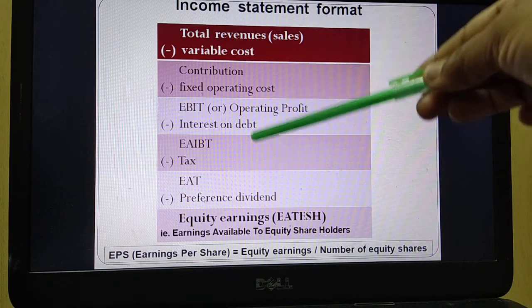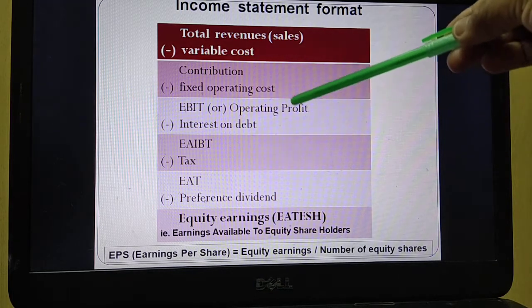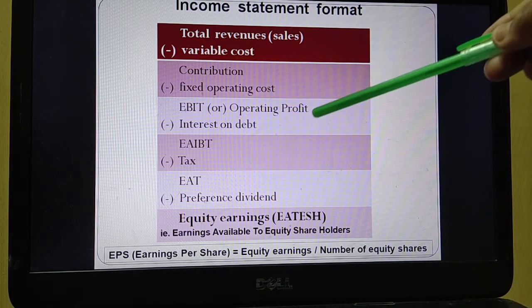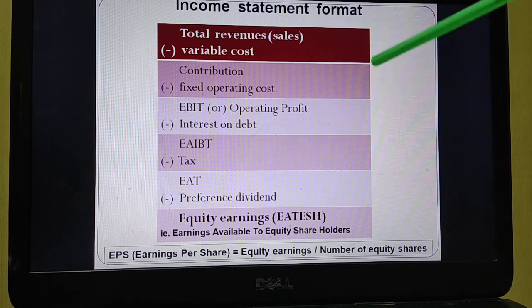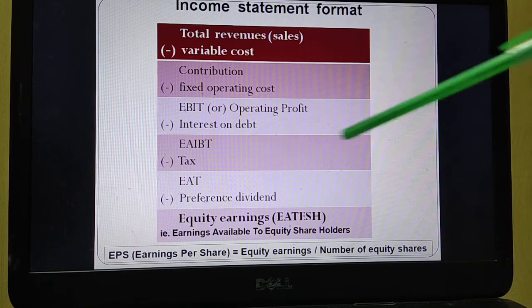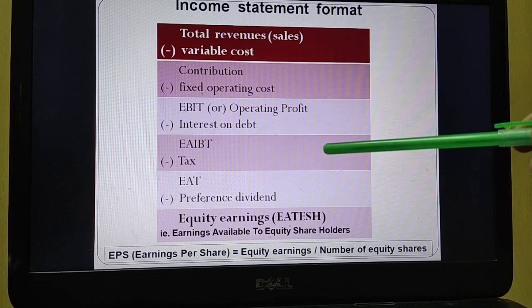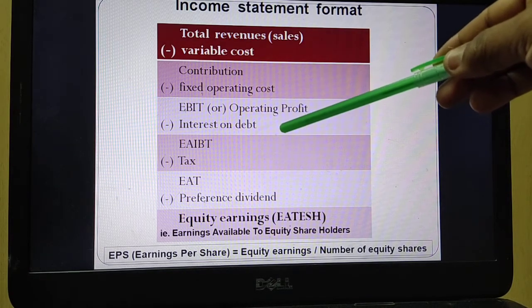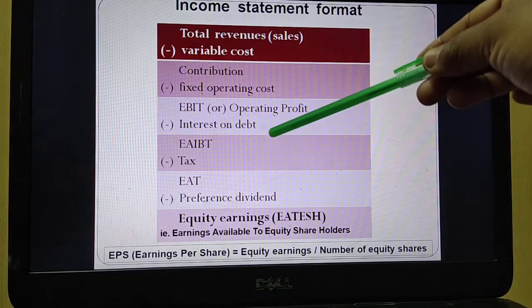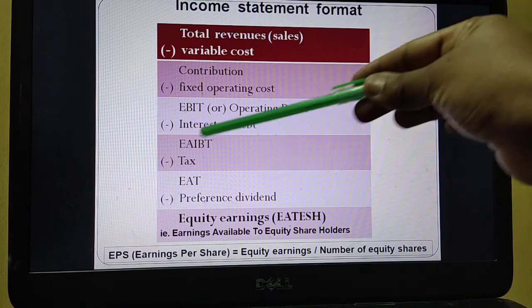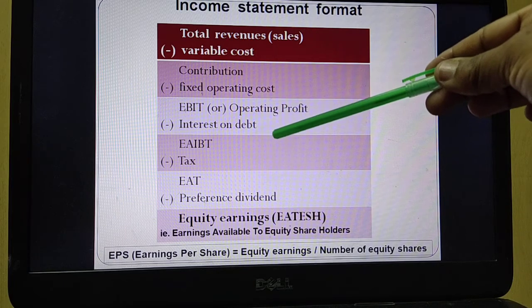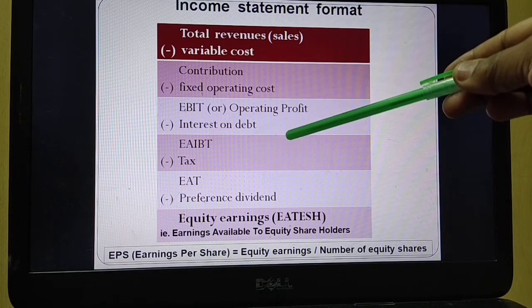That minus the interest, because once the earnings are received by the company, they need to pay the debenture holders, preference shareholders and equity shareholders. And you all know, first they have to pay the interest to the debenture holders. So after EBIT, minus interest on the debt. Debt is nothing but debenture or loan.